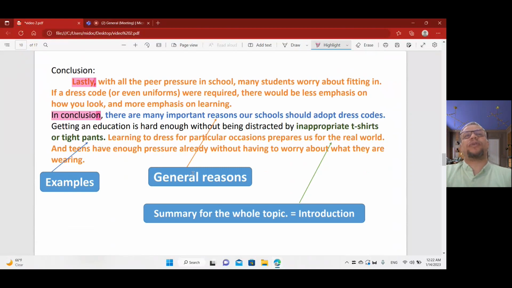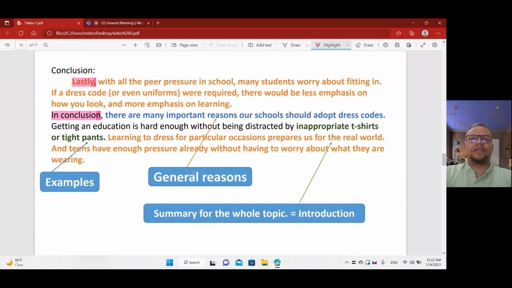Lastly, with all the peer pressure in school, many students worry about fitting in if a dress code or even a uniform were required. There would be less emphasis on how you look and more emphasis on learning. In conclusion, there are many important reasons.